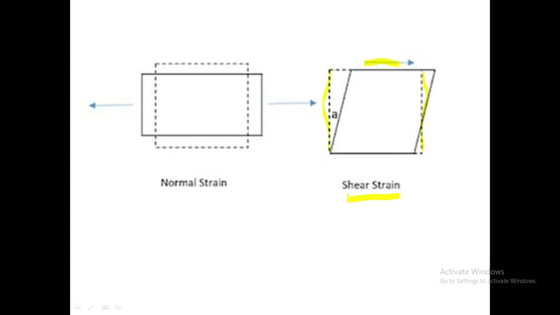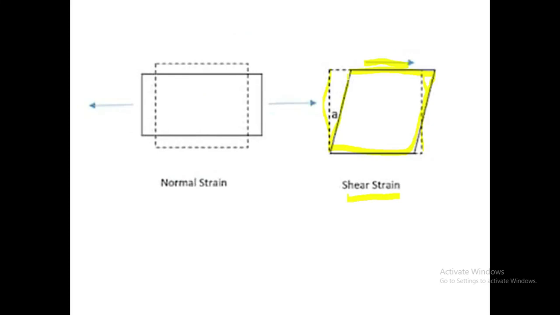This is a shear load, which is tangential or parallel to the plane, and due to this, stress and strain are produced and changes occur. This is called shear strain. So these are the types of strain.